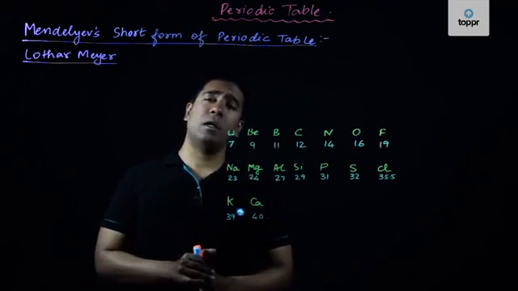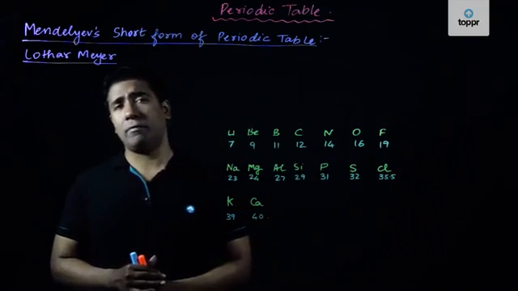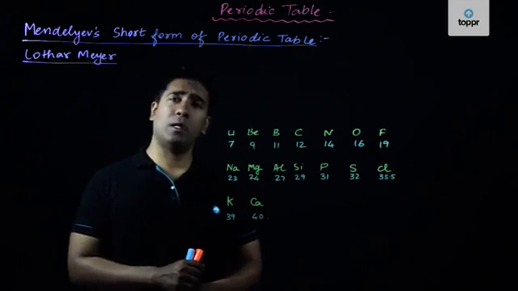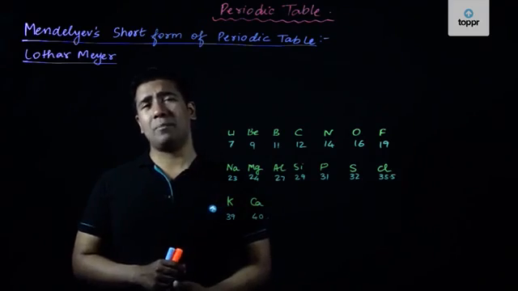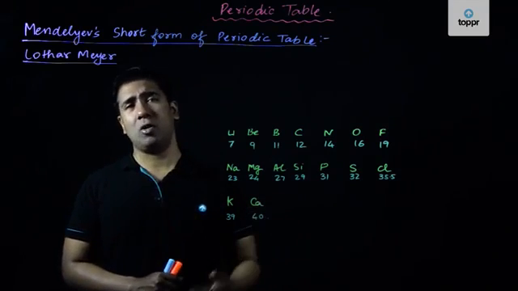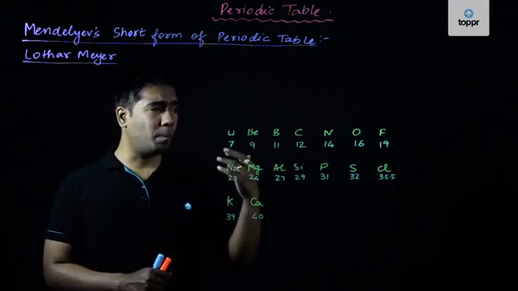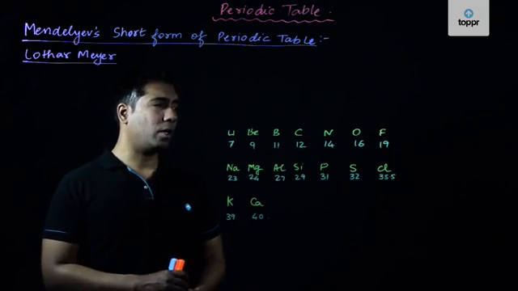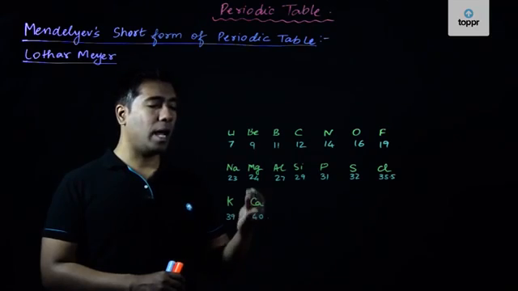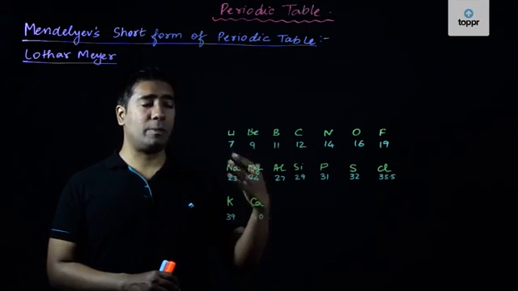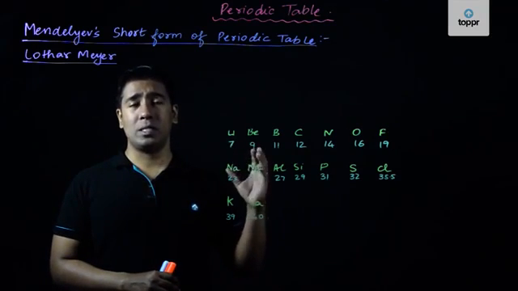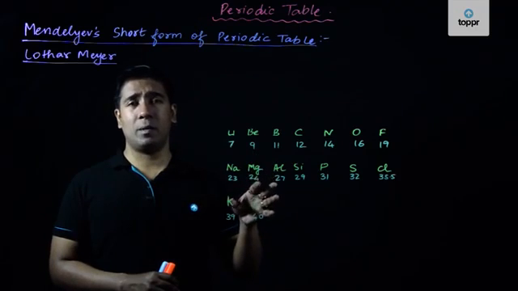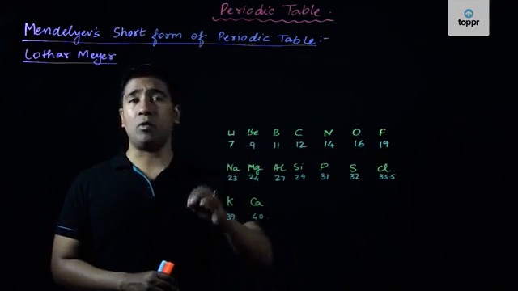So that was one of the credits which can be given to Mendeleev for his short form of the periodic table. But because he left those gaps in his periodic table, that was also considered one of the drawbacks. He had, as I have told you, explained the physical and chemical properties in detail, and the detailed properties of those undiscovered elements were found to be true.